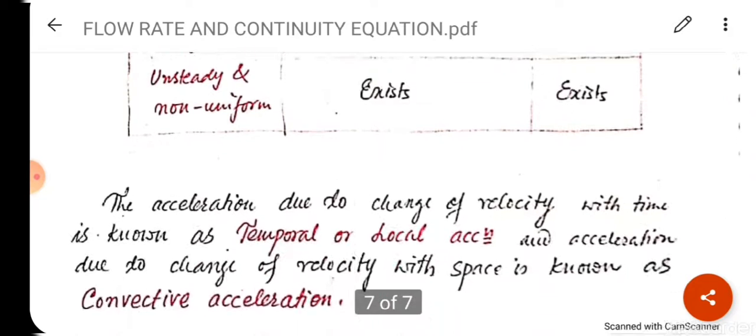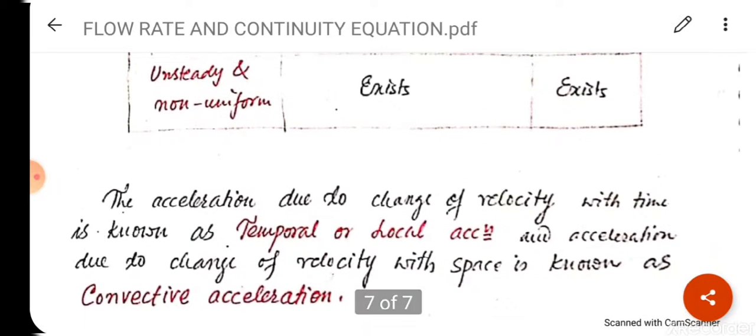So see the definition here. I'll end the topic today here. What is acceleration? The acceleration due to change of velocity with time is known as temporal or local acceleration. What is it saying? Acceleration due to change of velocity with time, the change happening with time, is known as temporal or local acceleration. On the other hand, acceleration due to change of velocity with space is known as